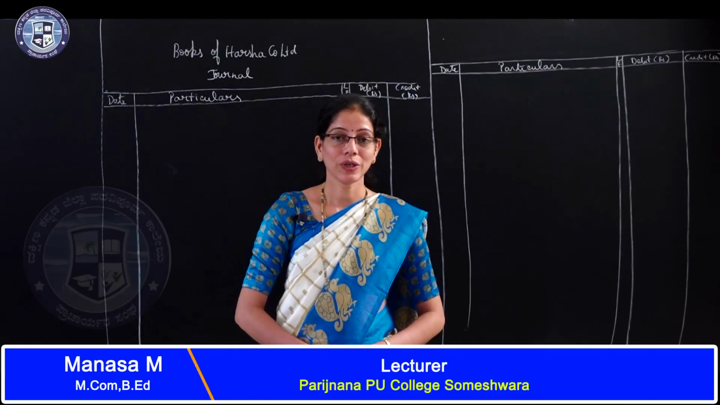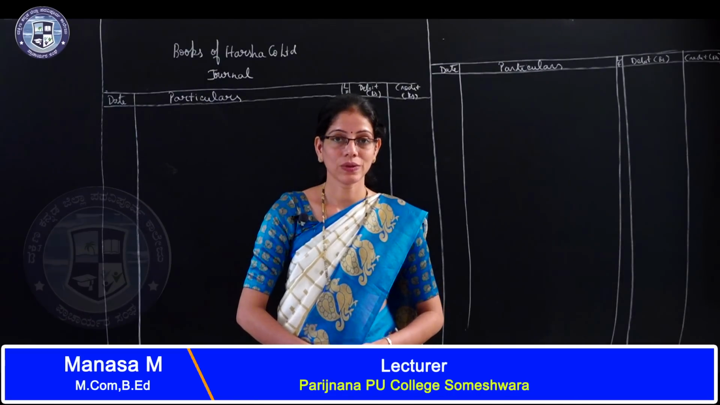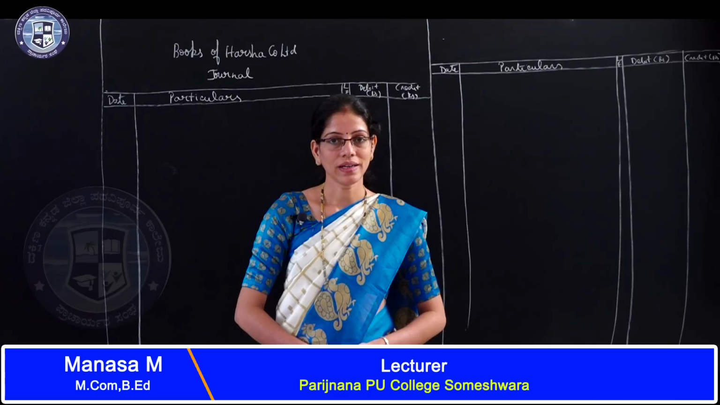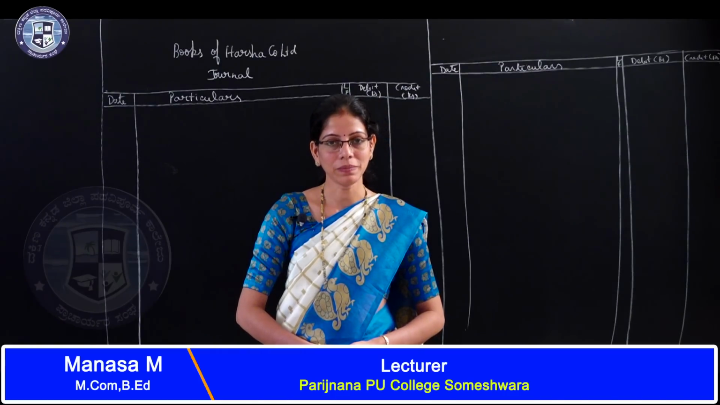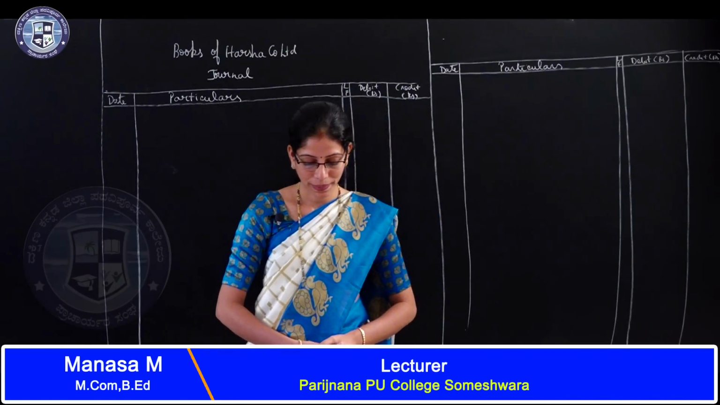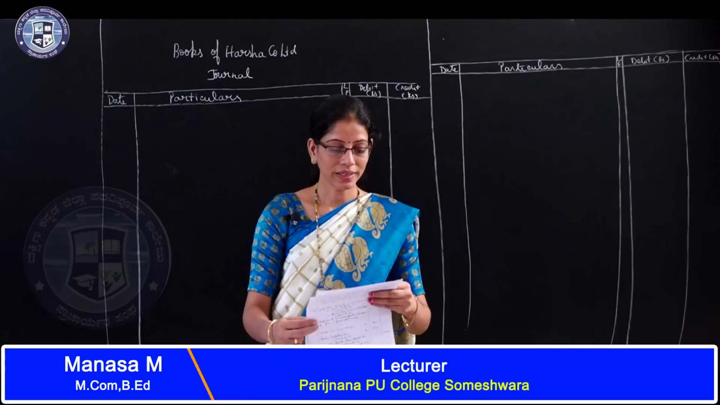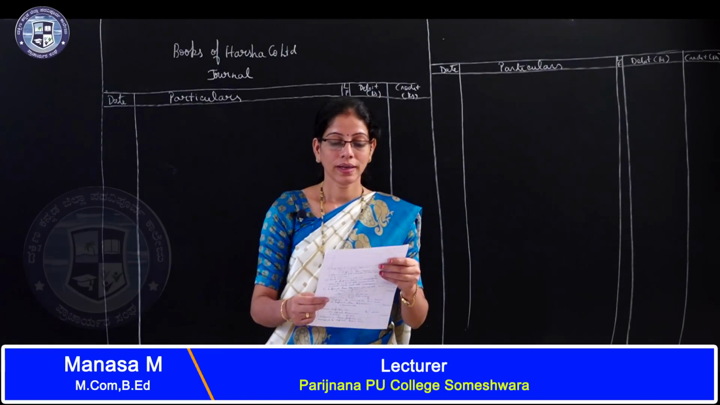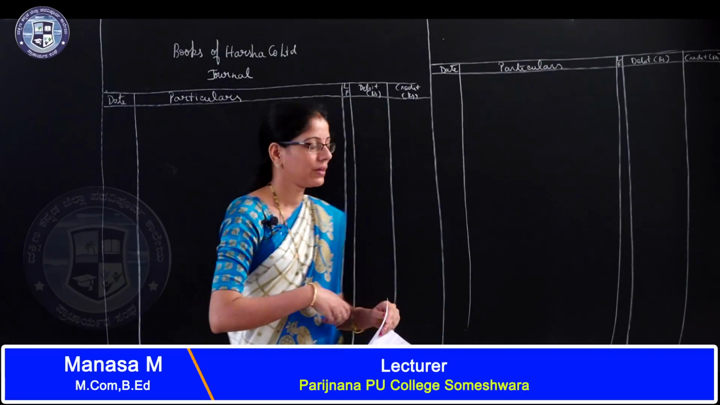In the previous session you have studied how to pass the journal entries when the company receives excess application money. Now in today's class let us study how to pass the journal entries when the company issues its shares at premium for forfeiture and reissue. In your question bank, page number 87, question number 8, it is given: Harsha Company Limited issued 10,000 preference shares of rupees 100 each.